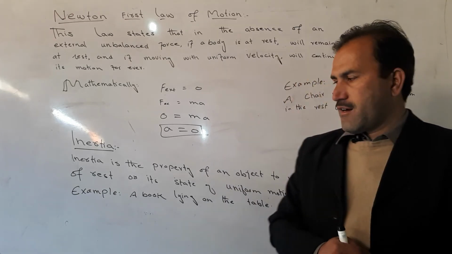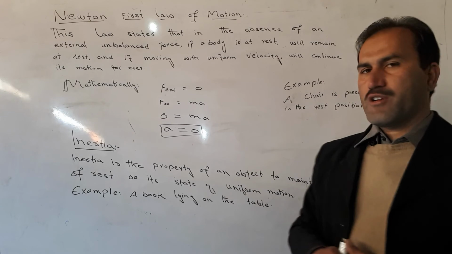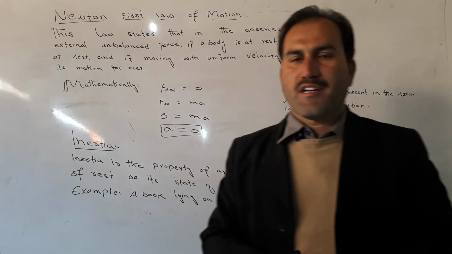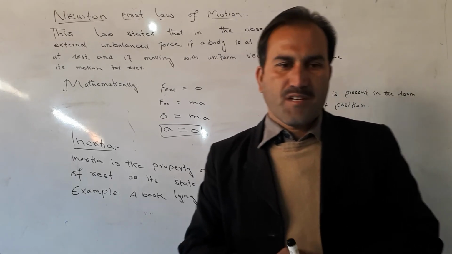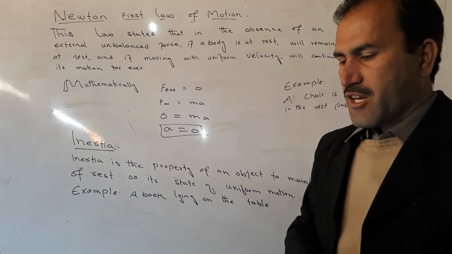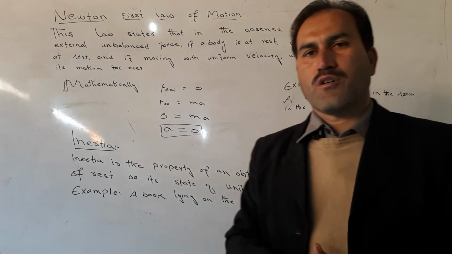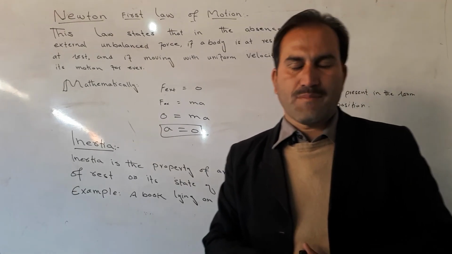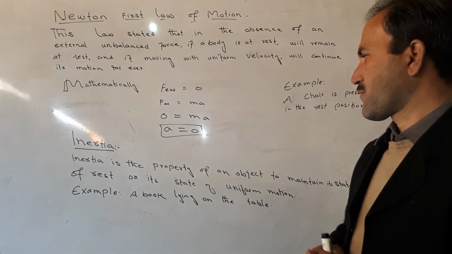Let a book be lying on the table. A book lies on the table due to inertia. That is, without an external force, the book will remain present on the table.